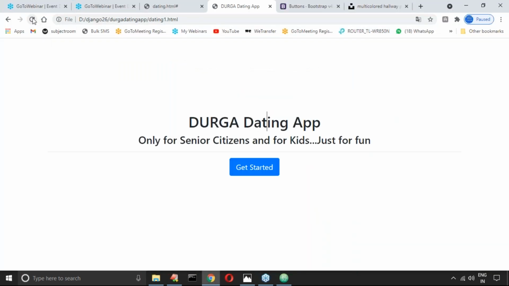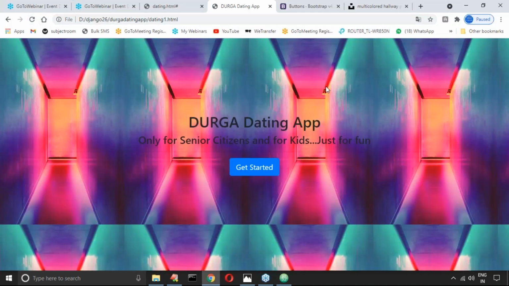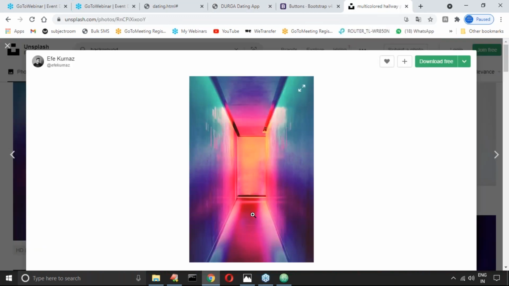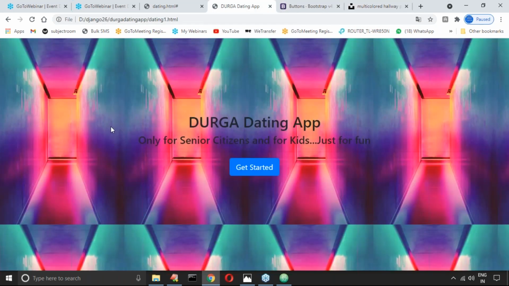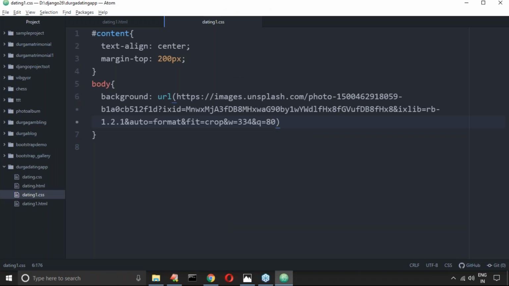Wonderful. The original image is this one, but have you observed that the same image is coming multiple times? We had this type of problem somewhere, remember? So what do we take?